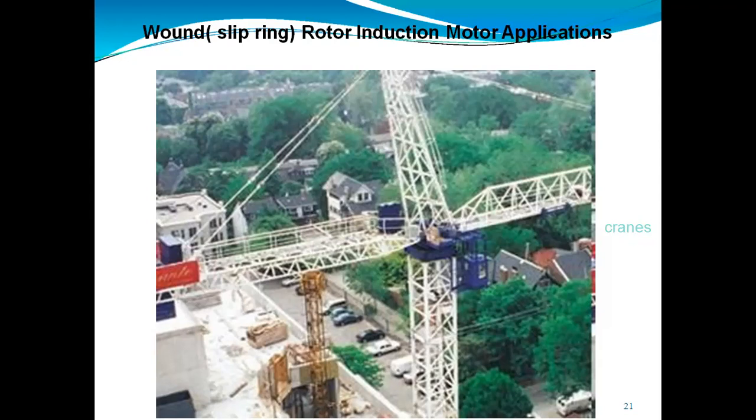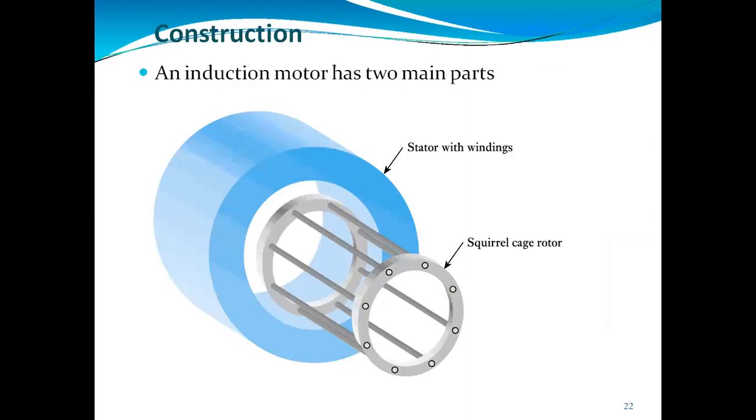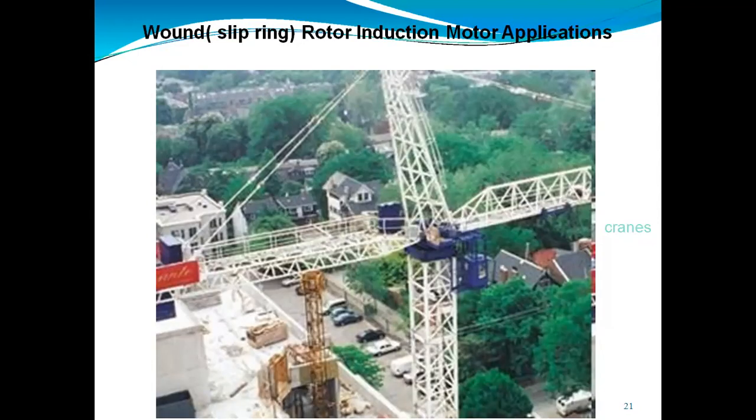Again, we can use slip ring induction motors in printing presses, compressors, conveyor belts, and hoists. If you see the construction of an induction motor, it consists of two parts. These are nothing but the rotor and the stator, the outer part. You see the blue, we are saying this is the stator, and inside we have the armature winding, that will be the rotor. So here we have seen one type, the slip ring induction motor, or we can say the wound rotor induction motor.